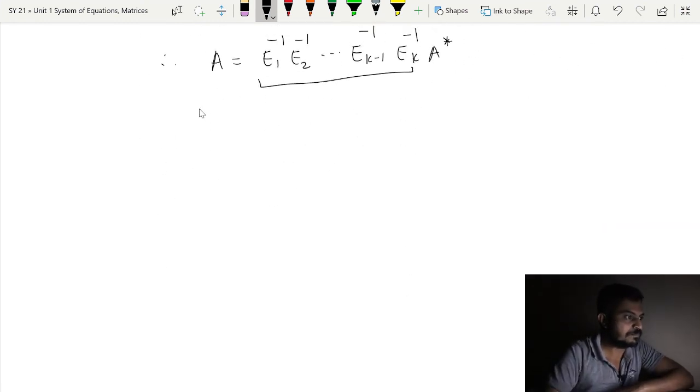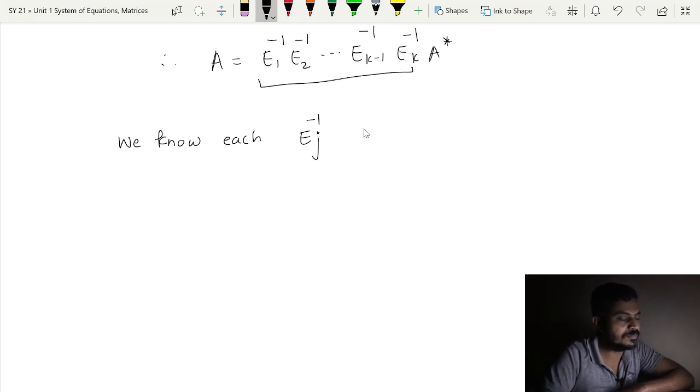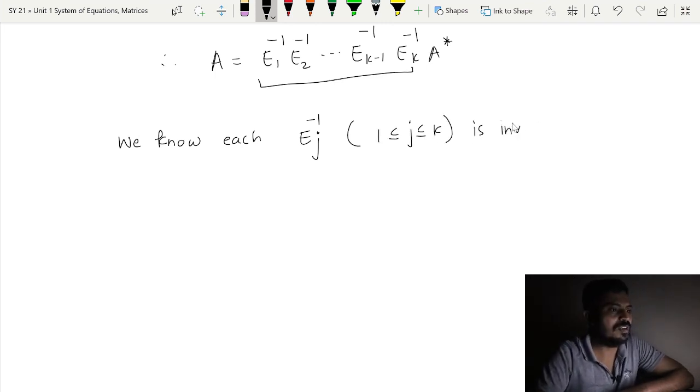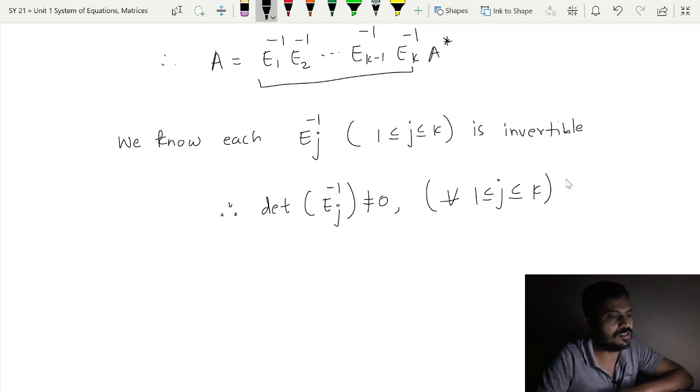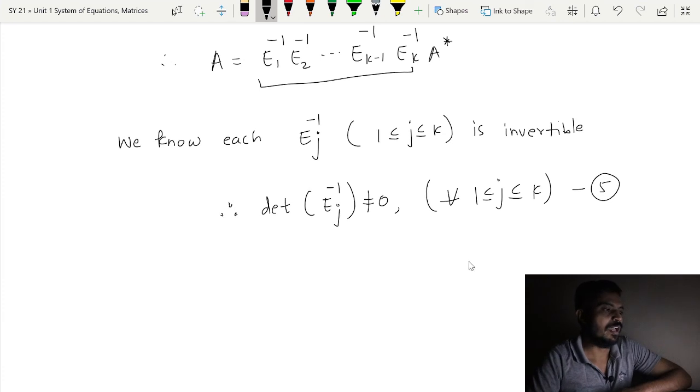So, we know each Ej inverse, j varying from 1 to k, is an elementary matrix actually and thus invertible, and therefore determinant of this Ej inverse is non-zero actually for all j running from 1 to k. Let us call it as some 5, I believe.